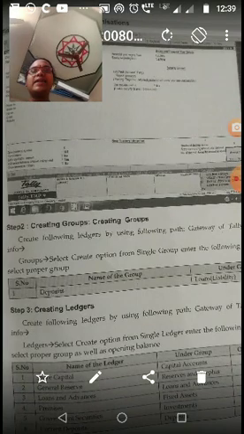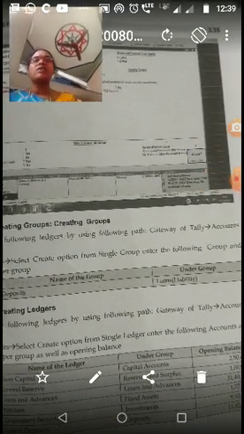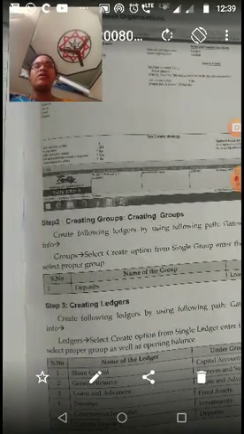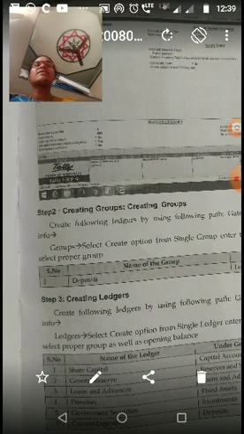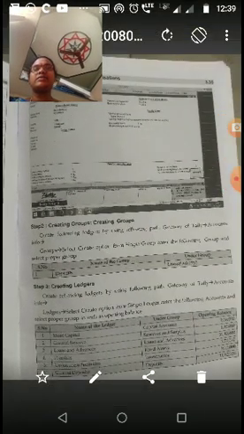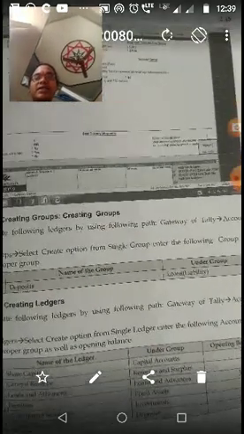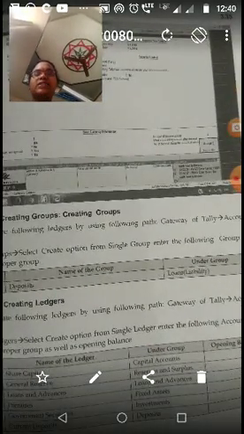Now creating ledgers. Create the following ledgers by using the following path: Gateway of Tally, accounts info, ledgers. So what are the ledgers to be prepared? So here share capital, under account is share capital, capital account.